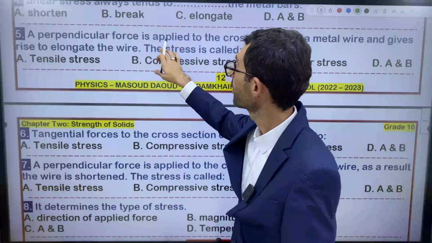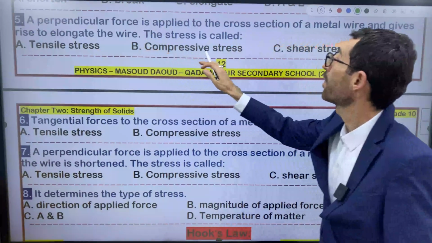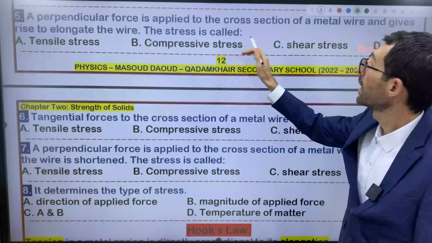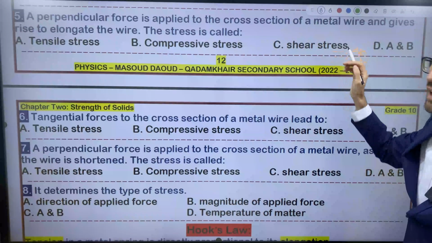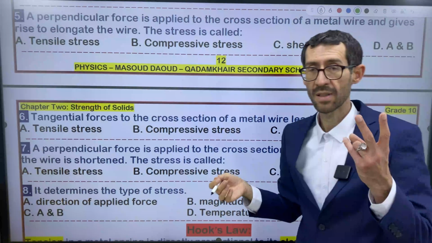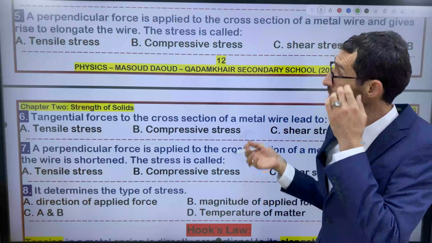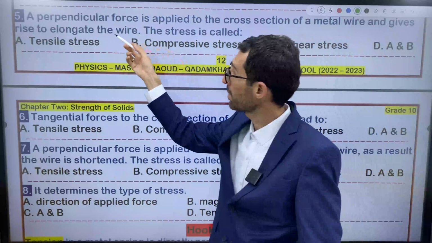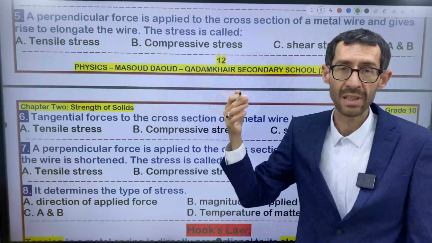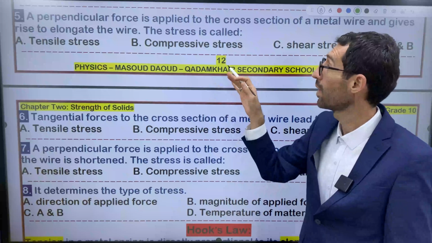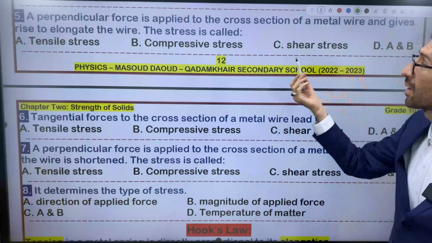Question number 5. A perpendicular force is applied to the cross-sectional area. So till now, we have two options: maybe it's tensile or compressive. We are not sure yet.